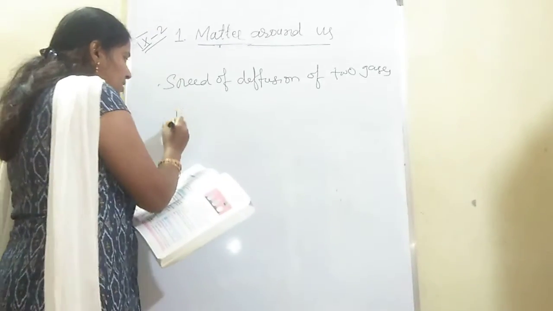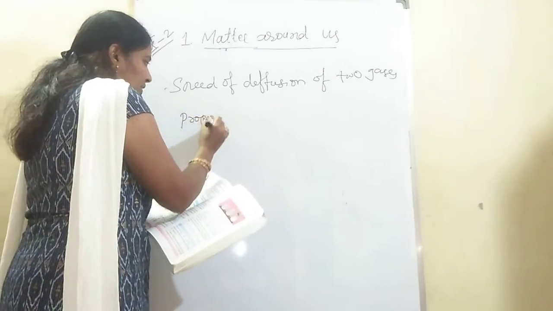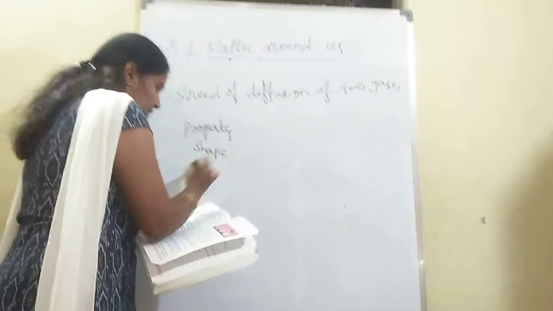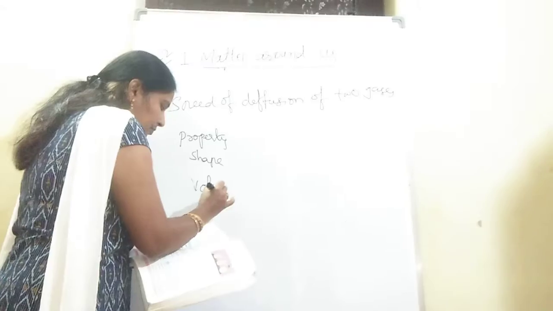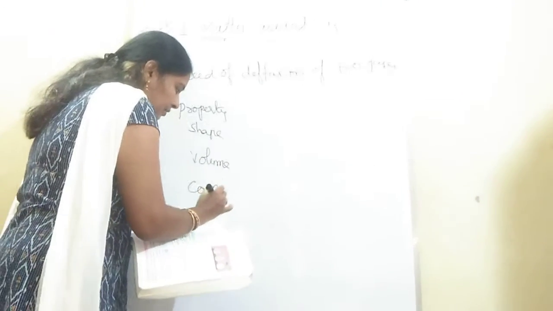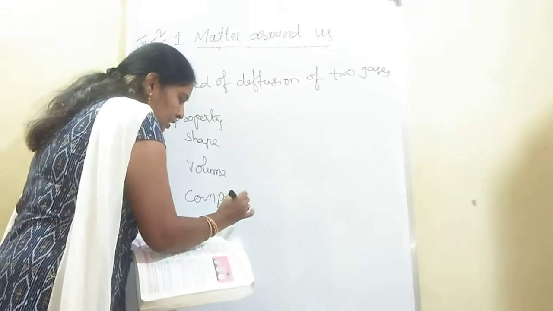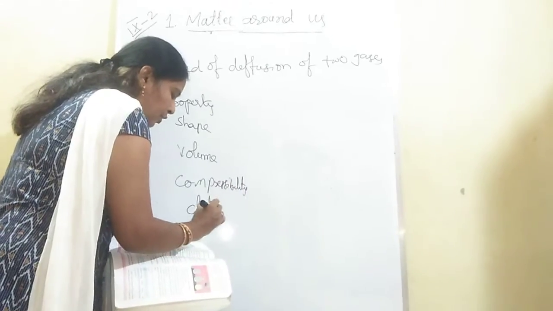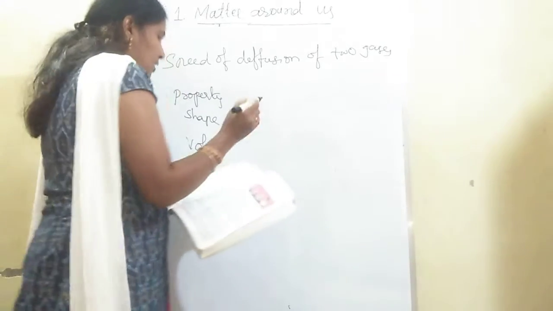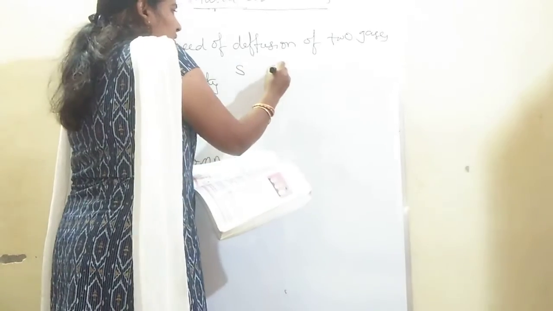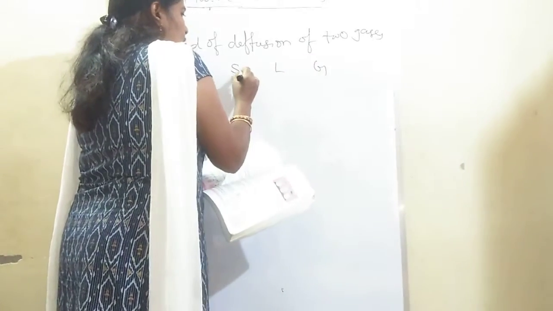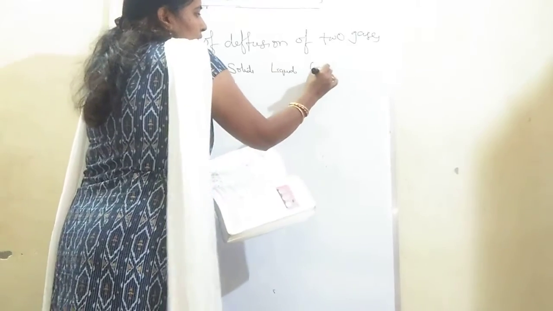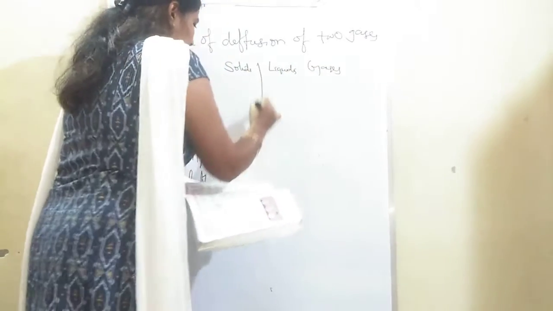The properties asked are shape, volume, compressibility and diffusion. These are the 4 properties asked. Here we have solids, liquids and gases.